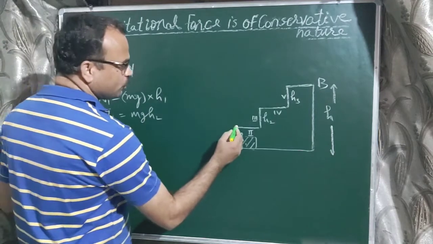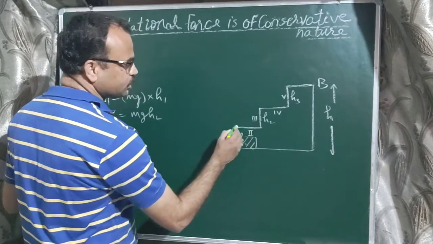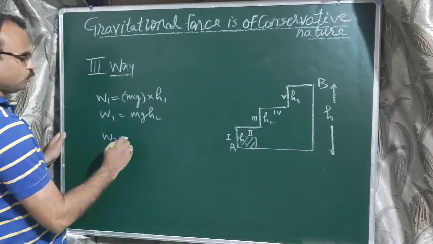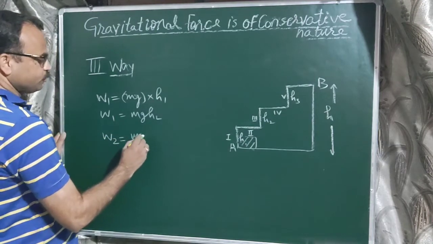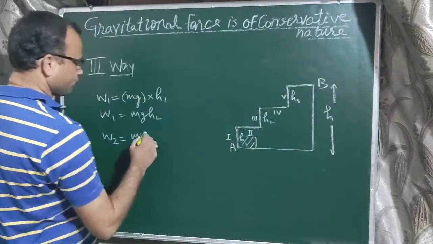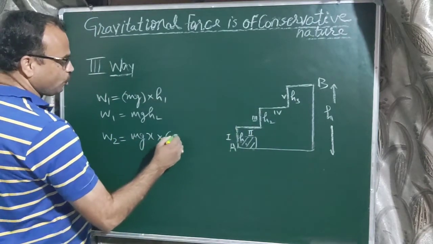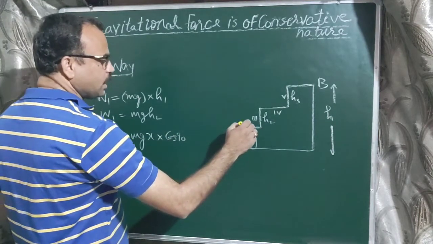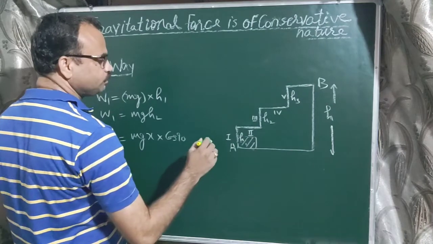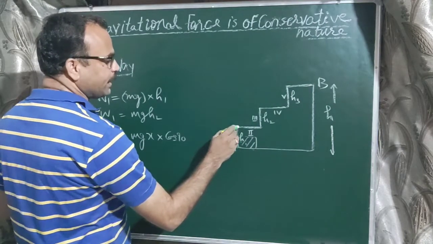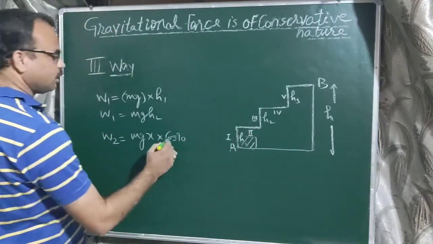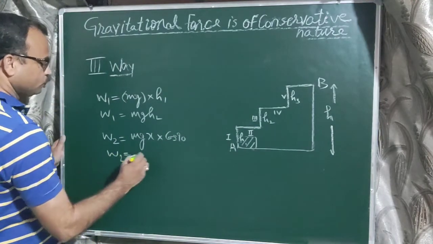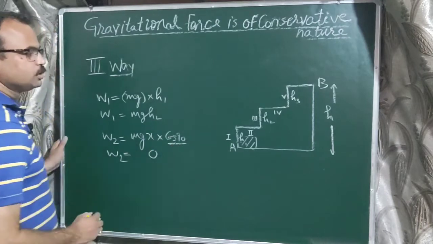After that we move a horizontal distance. So in moving, the work done, suppose W2 is equal to mg times the distance, suppose x, times cos 90. Because the gravitational force is acting downward and the displacement is horizontal, the angle between force and displacement is 90. So W2 equals 0, because the value of cos 90 is 0.